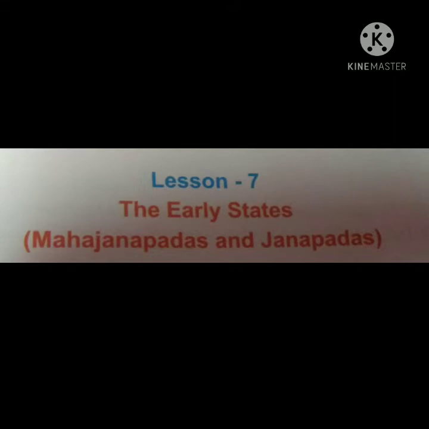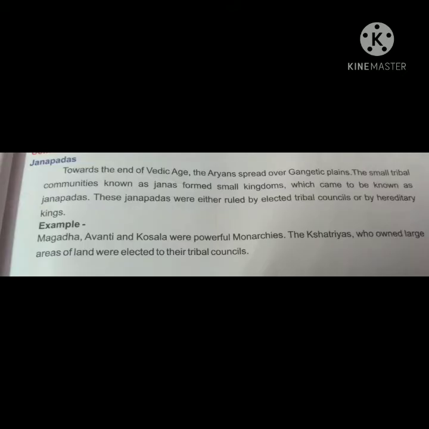During the Vedic age, the people settled down in jans or tribes. Within a short period, the tribes formed small kingdoms called Janapads. Many of these Janapads further evolved into larger political areas by capturing more and more land. They formed larger political units which came to be known as Mahajanapadas. So let's start the first topic of this chapter, which is Janapads.